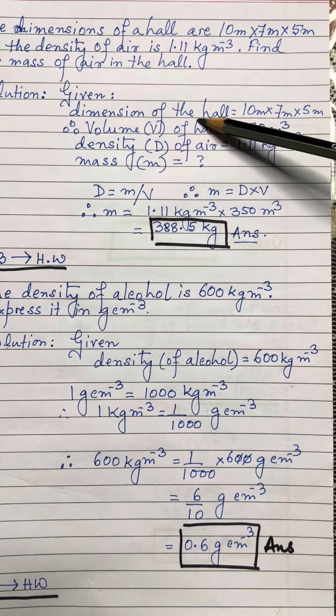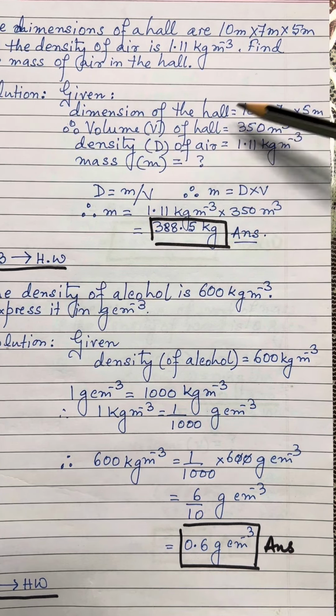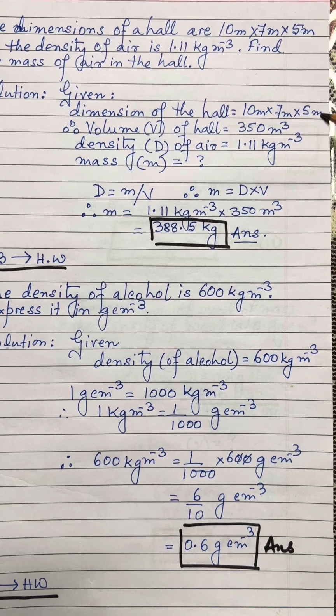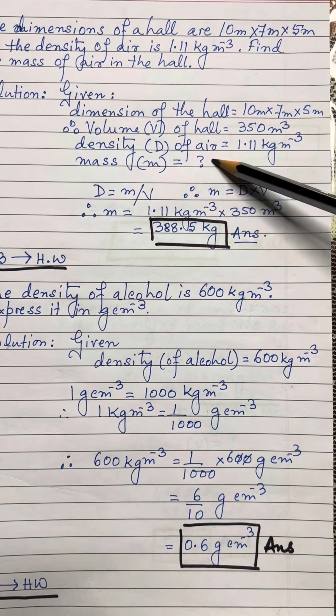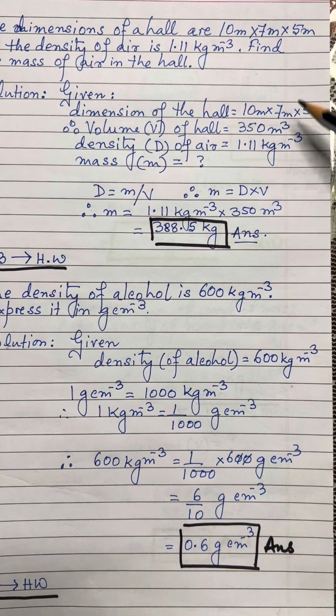So, given the dimensions of the hall, volume V of the hall: multiply all these 3 and we get the answer in meter cube. Meter into meter into meter is meter cube, 10 into 7 into 5 is 350. Density D of the air is given as 1.11 kilogram per meter cube.